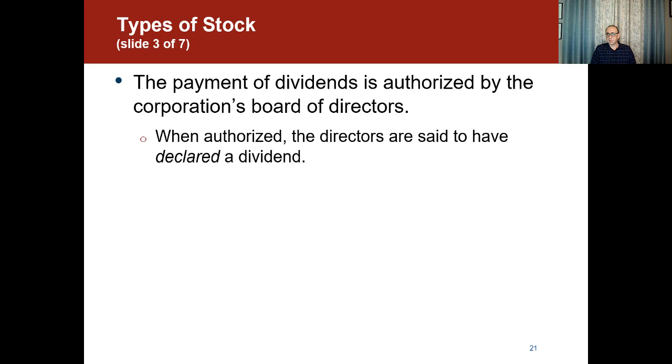So the payment of dividends is authorized by the corporation's board of directors. When authorized, the directors are said to have declared the dividends. And I want you to know this expression, declaring the dividends, because declaration is different from dividend payments. When you declare dividends, you're just saying the company is going to pay dividends on a specific date, but they're not actually paying the dividends yet. So they're only creating a liability.